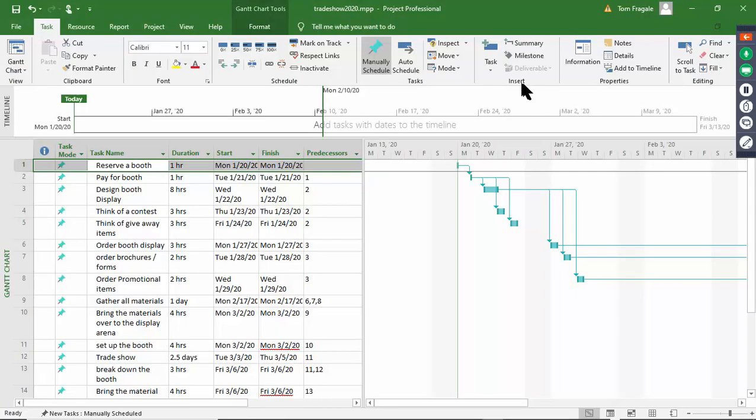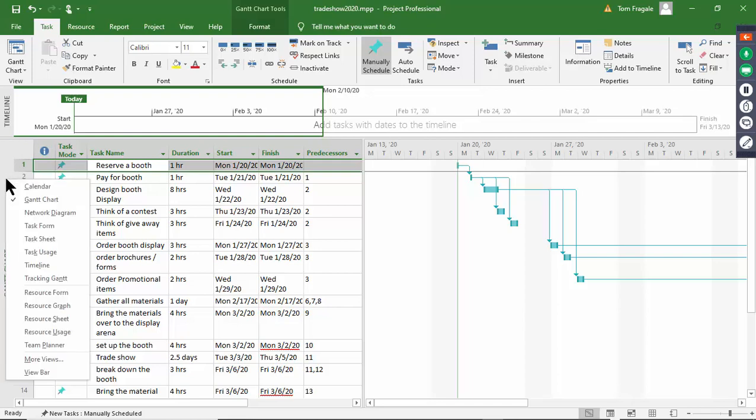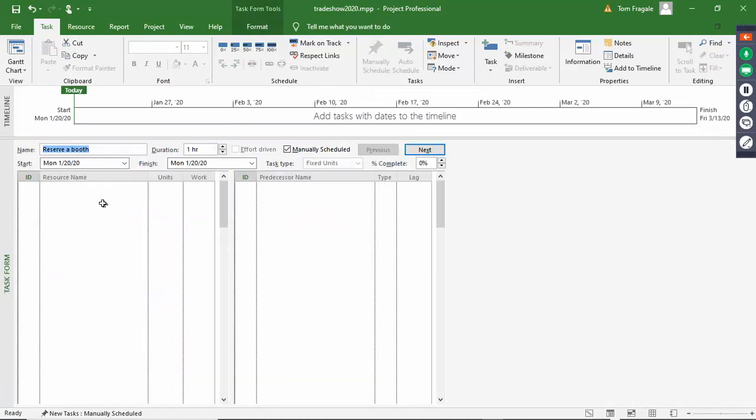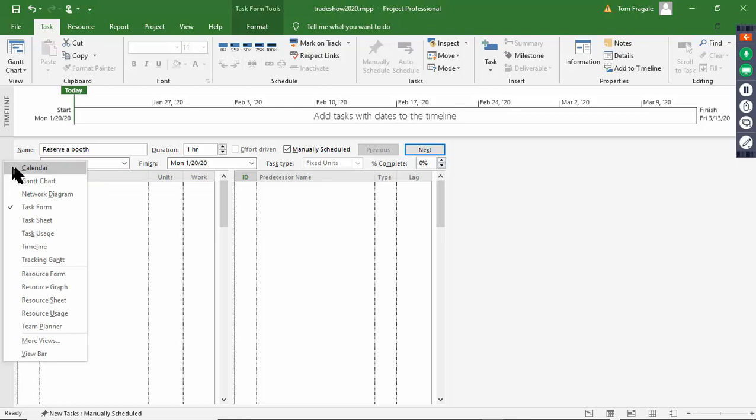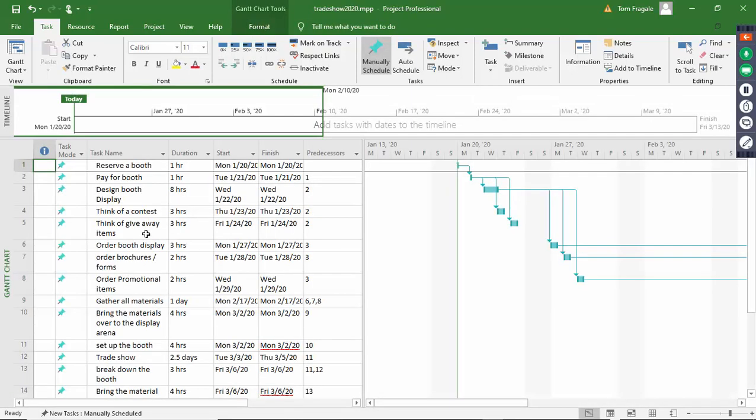Now, watch where the mouse is going to go. If you come over here to the right and right-click there, this is where you can get to lots of different views within Microsoft Project. So far, we've only been in Gantt chart view. Or actually, I just showed you the task form, and that's going to be more specific information about that individual task. I'm going to right-click, and I'll go back to the Gantt chart.